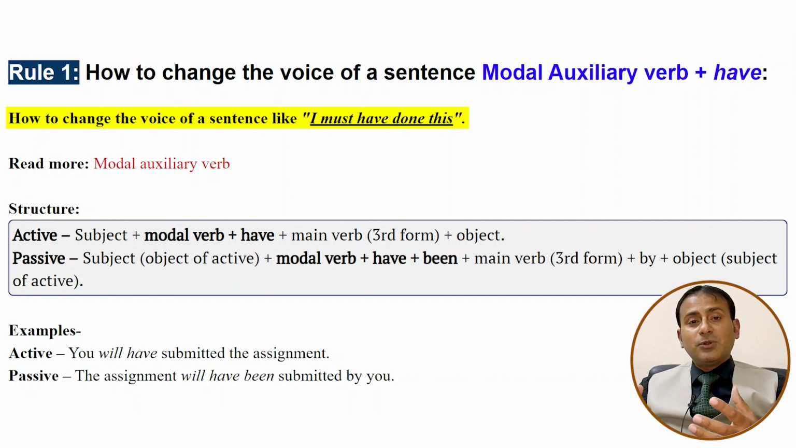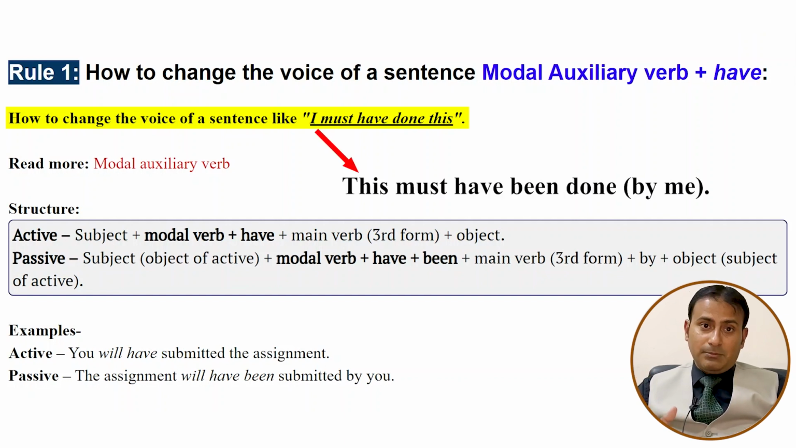So in order to convert such type of sentences, the verb be plus third form of the verb will be used again. So it means that be here is been. So I must have done this becomes: This must have been done by me. Or if you just say this must have been done, full stop, this sentence is complete. So there is no need of the by phrase here.